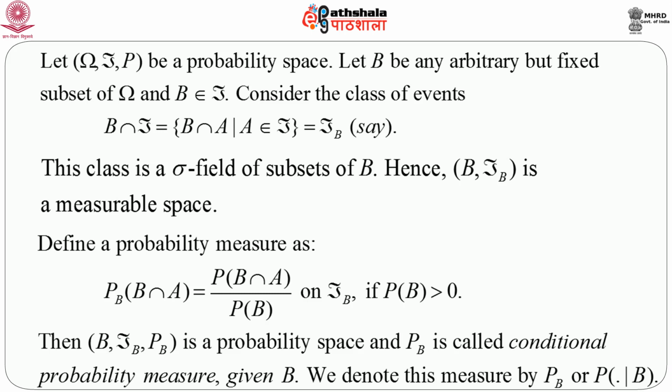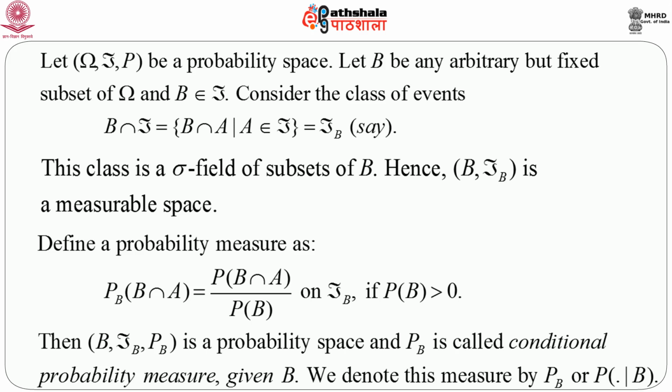Now, consider the class of events B intersection script F, which is the set of sets B intersection A such that A belongs to script F, and we denote this by script F_B. This class is a sigma field of subsets of B, because we are only looking at the subsets of B.